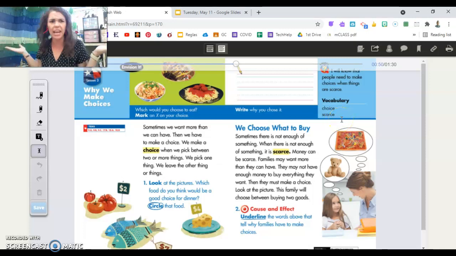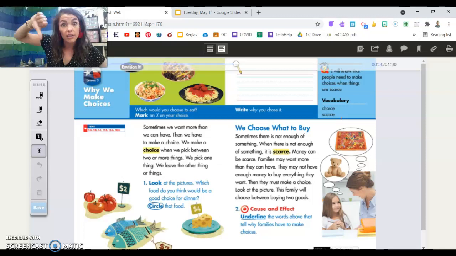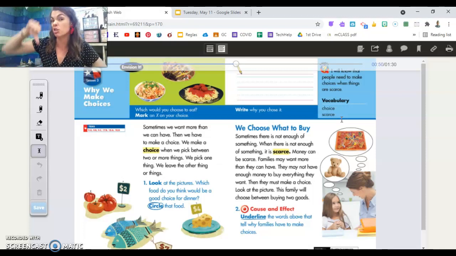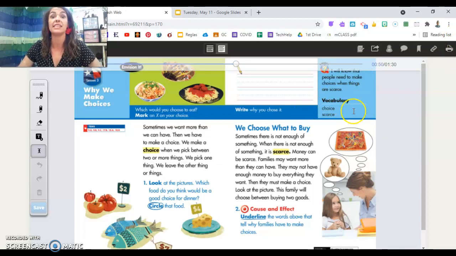If something is scarce, is it easy to find or hard to find? Easy or hard? Hard. Yeah, good memory. Scarce means we don't have enough or it's hard for us to find. We'll use those words more today when you make choices on things that are scarce. Let's get ready to read 2 paragraphs, 2 questions. Here we go.